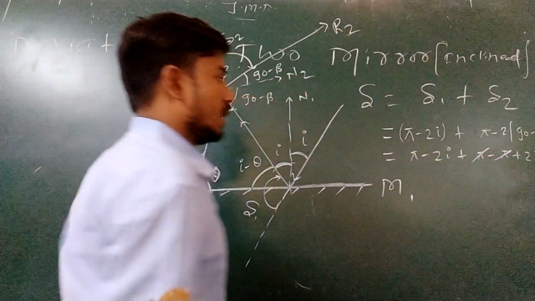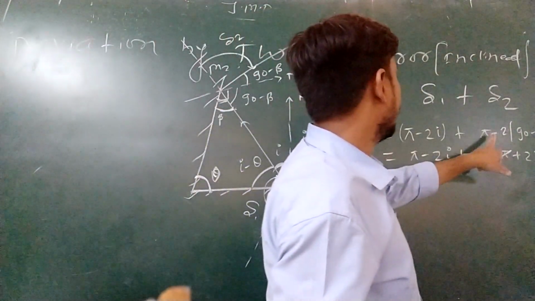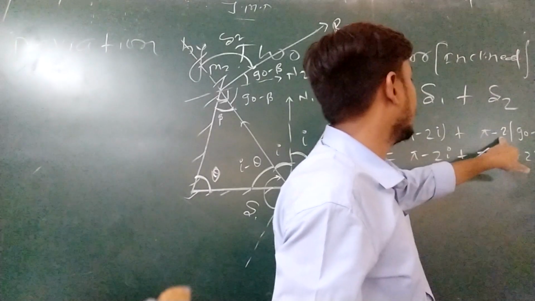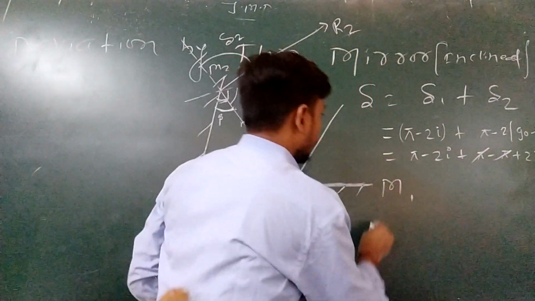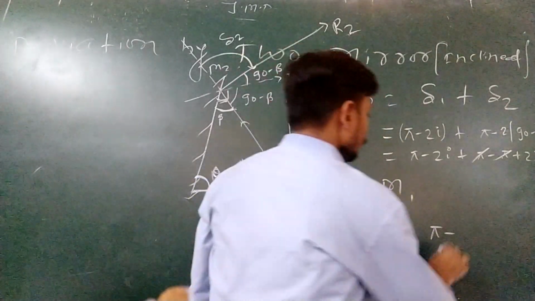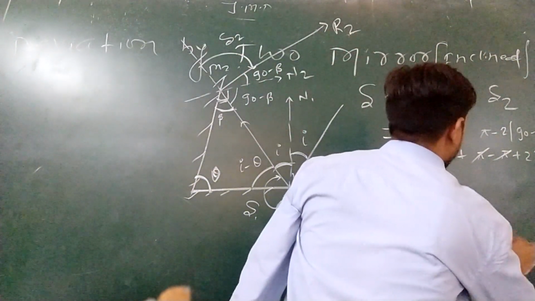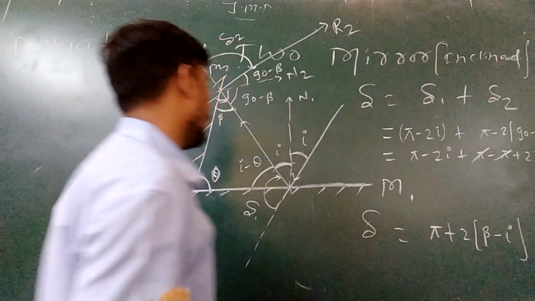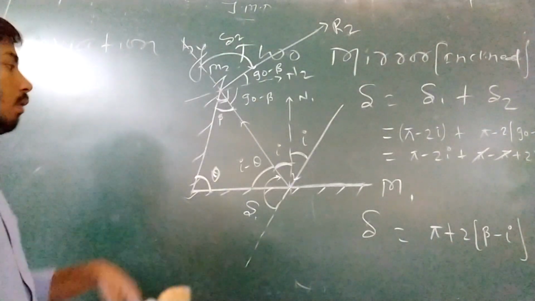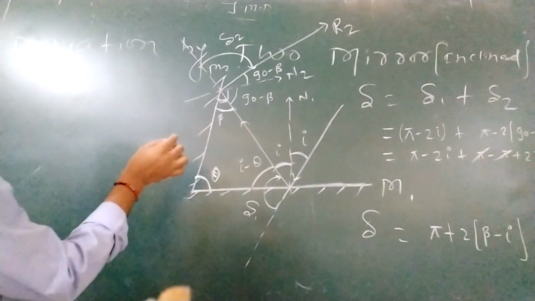Pi gets cancelled. Are you getting my point? Yes. See, pi minus 2 times 90 is 180. So this delta becomes pi plus 2 times (beta minus i). Now you have to solve all these things according to the law of triangle.